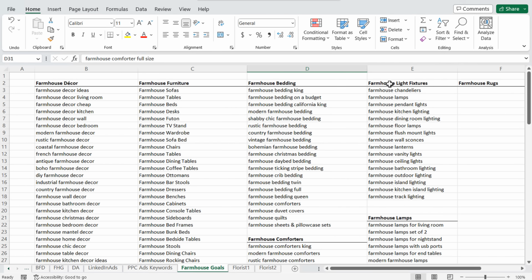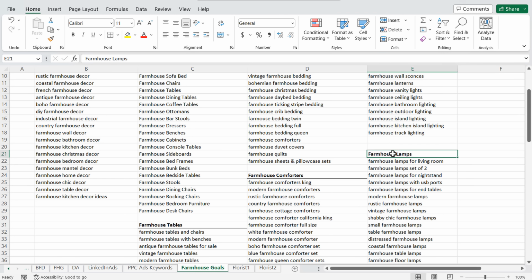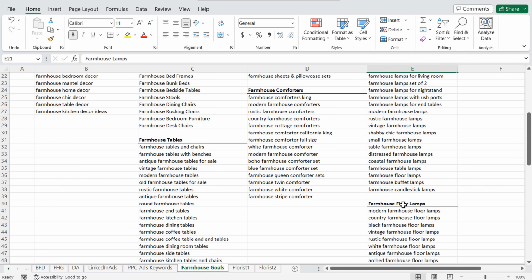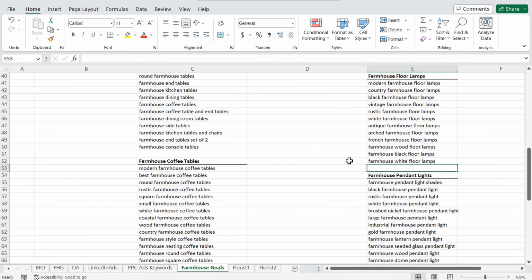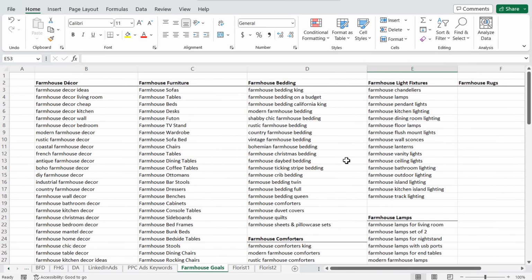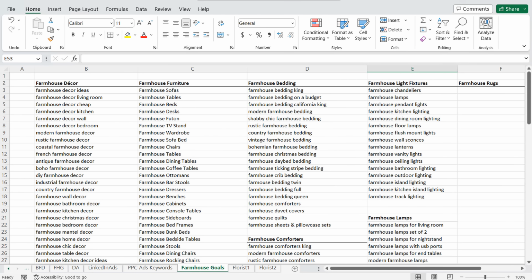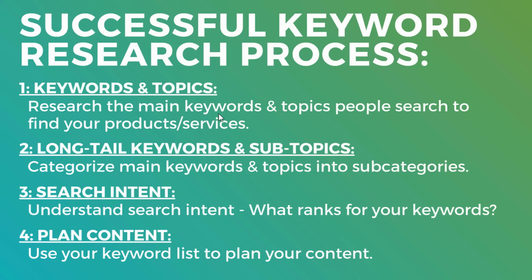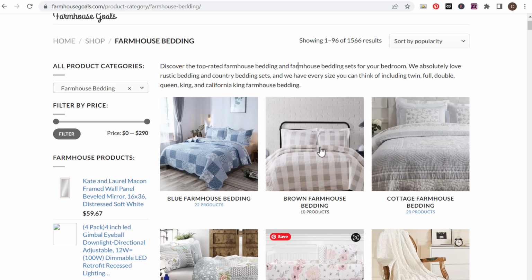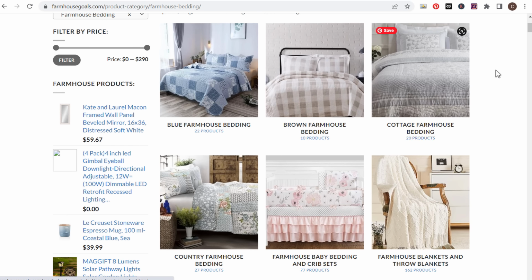Over here with farmhouse light fixtures, you can see lamps, and I've broken that down into farmhouse lamps, farmhouse floor lamps, farmhouse pendant lights. So these really popular keywords, you need to understand, I need to find the main keywords and topics that people are searching to find, in this case, my products. I need to find all of these different long tail keywords for those products. So if I want to rank for the keyword farmhouse bedding, then I need to make sure when people come into my website, they can see, okay, there's all these different subcategories here, all of these products.